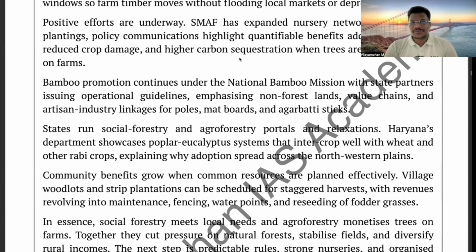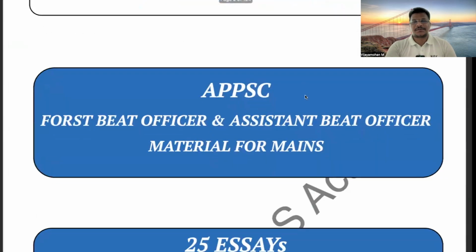As I already told you, this is an app based book. It is not downloadable. You can read it on mobile and tab also, right? So utilize it effectively. It will be very useful for the examination. All the best. Thank you.